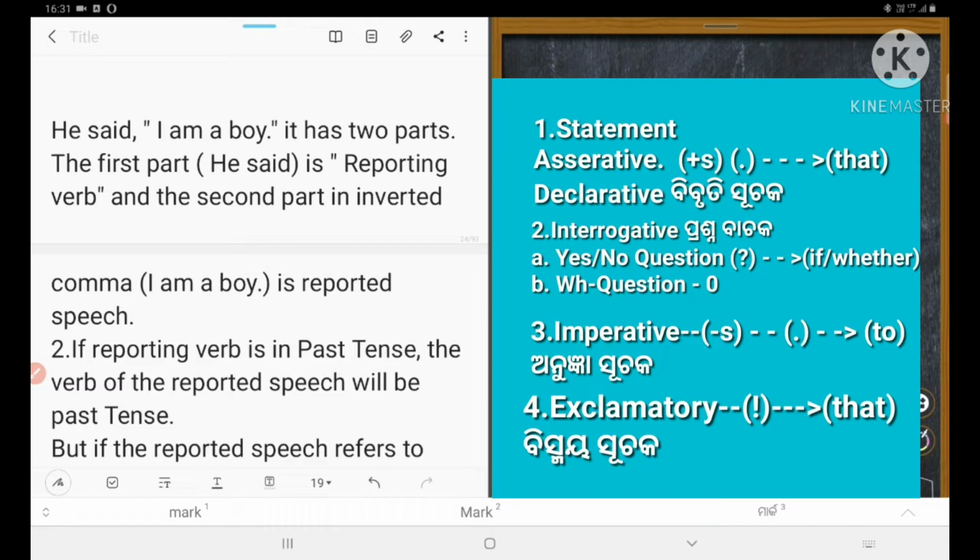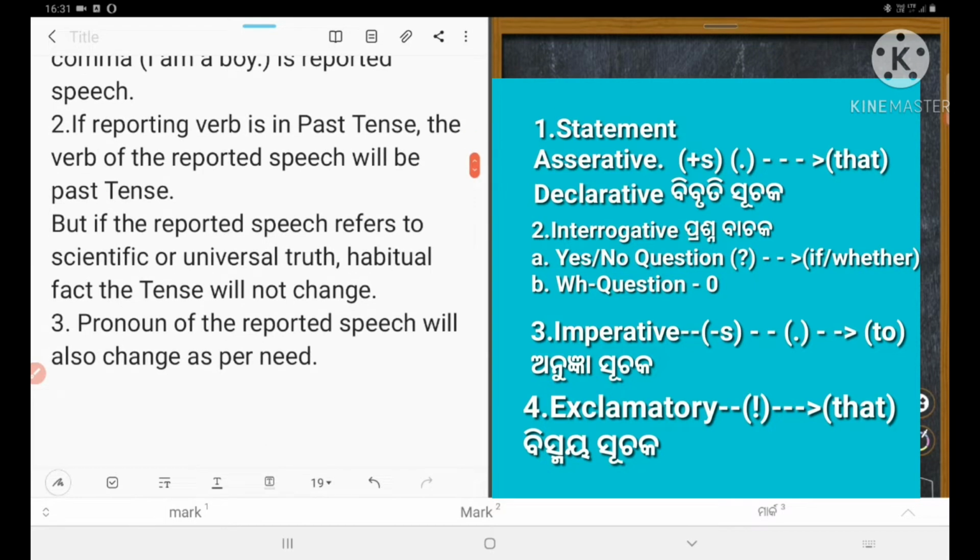The first part, "he said," is the reporting verb, and the second part in inverted comma, "I am a boy," is reported speech. Could you understand? If the reporting verb is in past tense, the verb of the reported speech should be past tense. But if the reported speech refers to scientific or universal truth or habitual fact, the tense will not change.